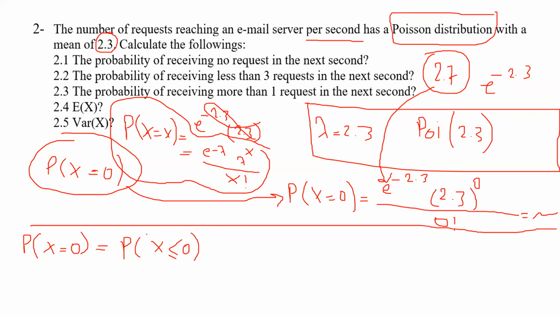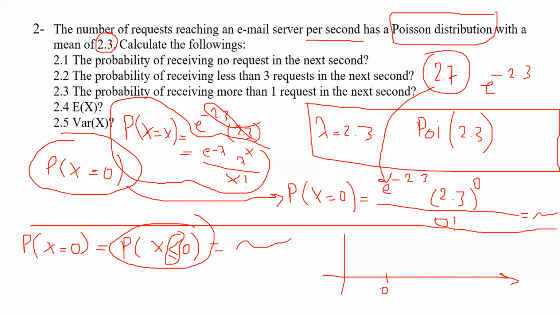So in that case, I can even read it from the table easily because both of them are equal and you can read it from the table since it is less than or equal to 0. So if you don't see it right away, I show you here again, 0, 1. And for Poisson distribution, which is a big difference with binomial distribution, we don't have an upper bound here. Why is that? Because we don't have any value for n in Poisson distribution. We have only one parameter. Okay, so it goes to infinity. But less than 0, we don't have any value. So it doesn't matter if I show it as 1 point or 0 and less than that. Okay, so I guess it's obvious.